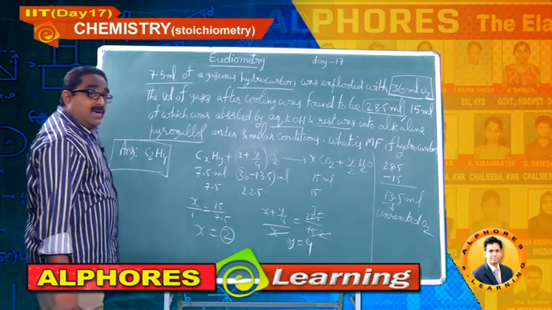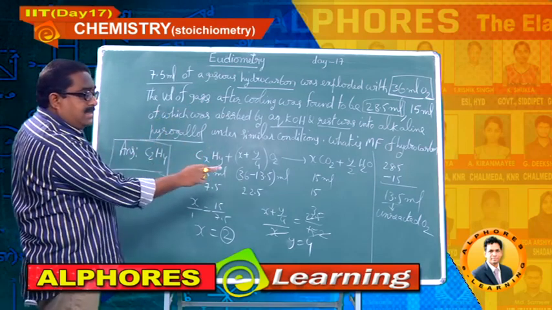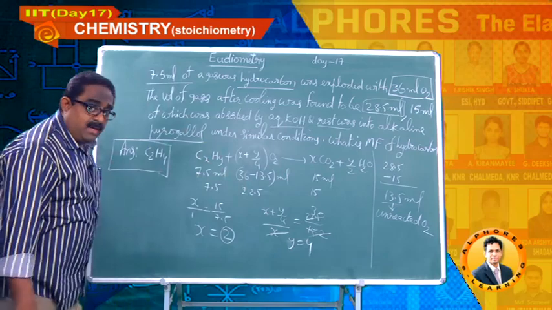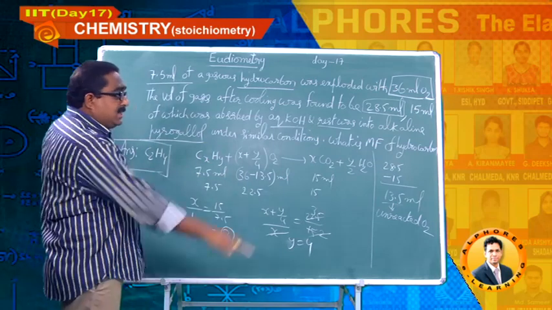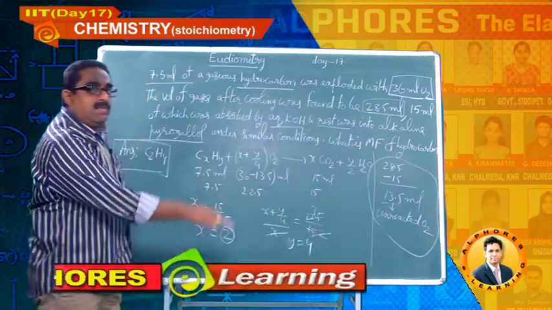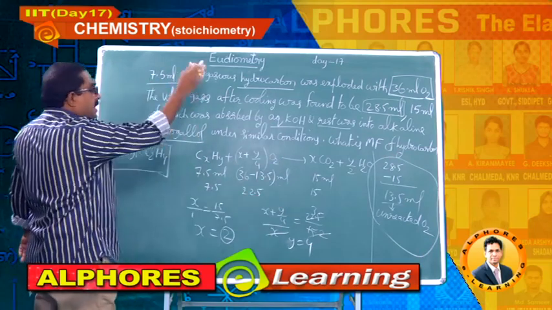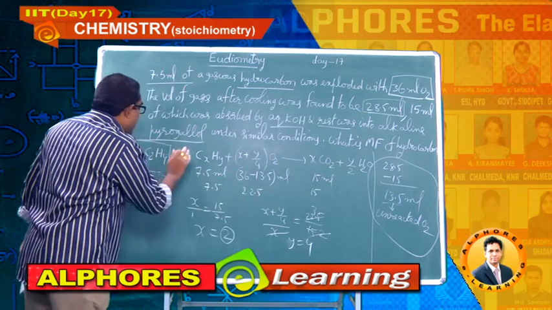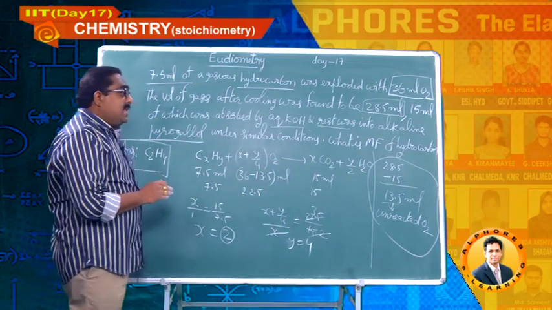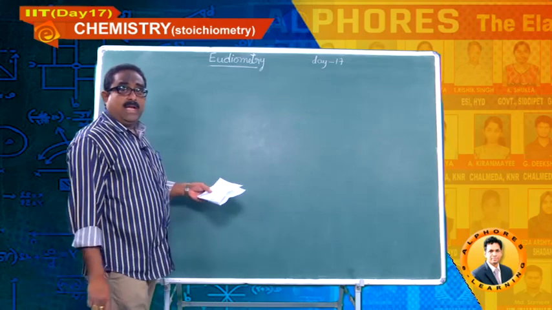So this is the explanation, students. Here you should find out the unreacted oxygen, and then only will you be able to get the reacted oxygen which is actually involved in the combustion, and then only can you solve this question. That is the important and major step in this particular question. Very, very important. With that step only you can calculate the answer, otherwise it is not possible. Okay, students, please note this down, then I will go for the next model. Now, let us go for this numerical, please write down.